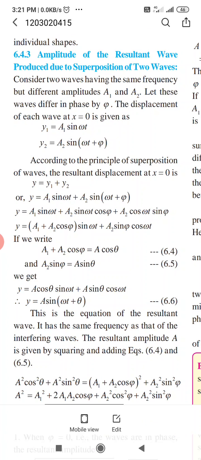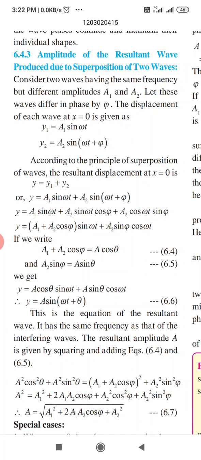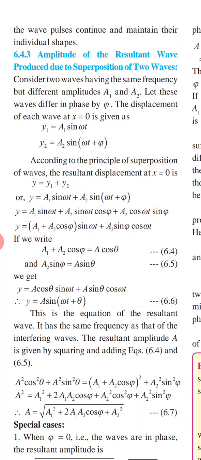The displacement of each wave at x equal to 0 is given as y1 equal to a1 sin omega t, y2 equal to a2 sin(omega t plus phi). So this phi is an additional term in the second equation. Then according to the principle of superposition of waves, the resultant displacement at x equal to 0, we have to add them, that is y equal to y1 plus y2, or y equal to a1 sin omega t plus a2 sin(omega t plus phi). Now omega t plus phi, this is nothing but sin(a plus b), so we have to expand it like sin a cos b plus cos a sin b.